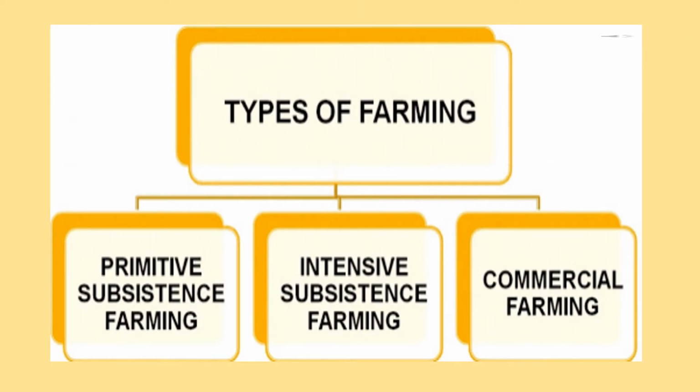Types of farming. Agriculture is an age-old economic activity in our country. Over these years, cultivation methods have changed significantly depending upon the characteristics of physical environment, technological know-how, and socio-cultural practices. Farming varies from subsistence to commercial type. So children, there are three types of farming: primitive subsistence farming, intensive subsistence farming, and commercial farming.